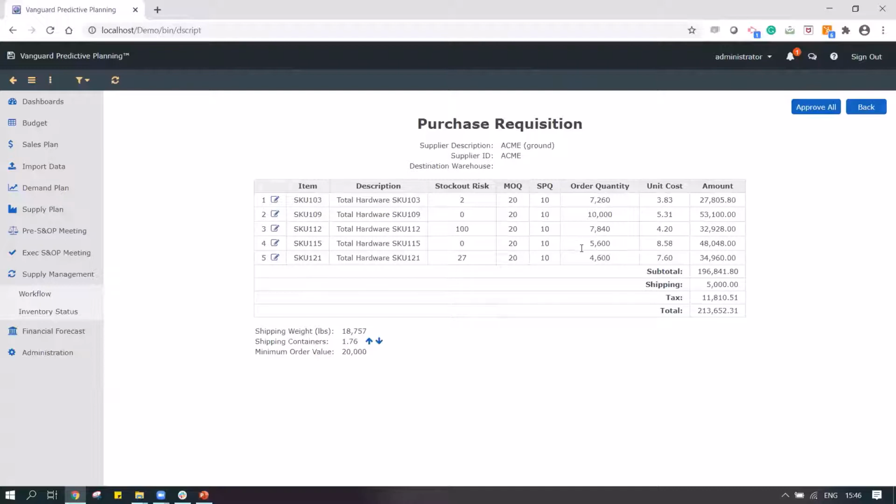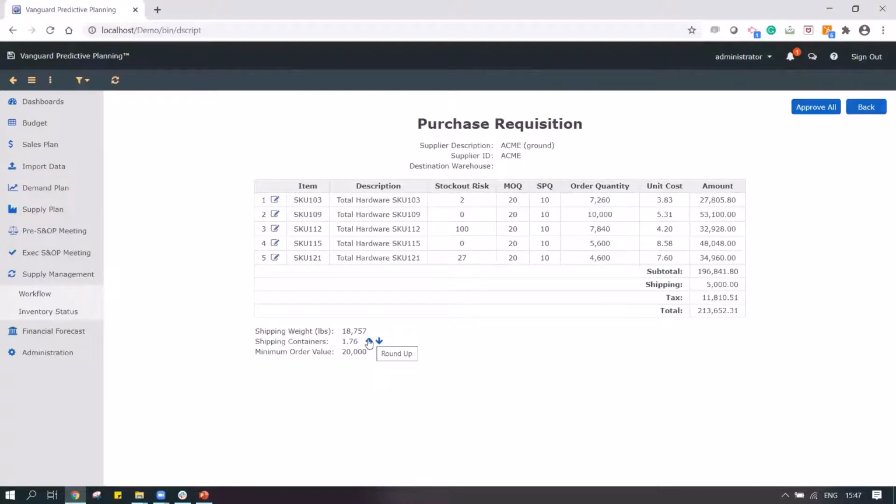And it not only gives me this information, but it also gives me the information on how much weight this entire order is going to be, and what would be, say, my shipping container capacity. In this case, we have also configured the shipping container capacity. It's now telling me that I would be using one full container and 76% of the second container would be occupied. As a company or as a planner, I would want to optimize the space as much as possible.